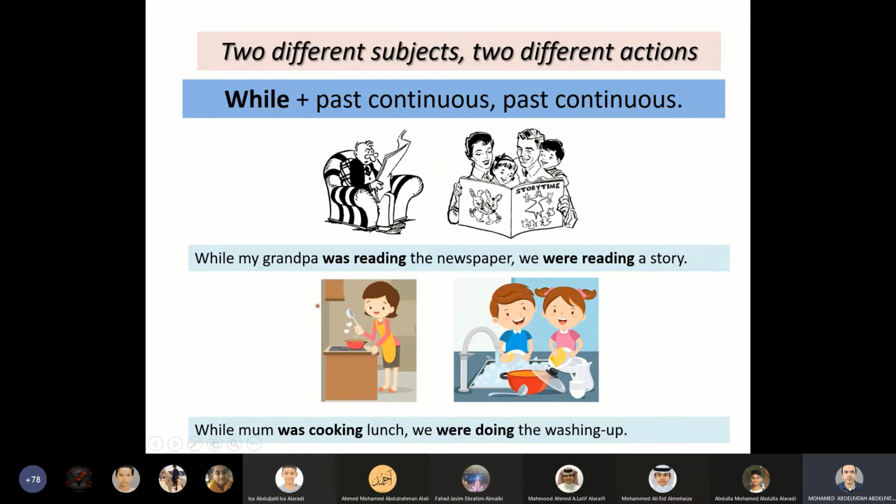Another example. Look here, the mom was cooking, and the son and the daughter were doing the washing up. Here you can see two different subjects, the mother and the children. Two different actions. She was cooking, they were doing the washing up. In this case, use while plus past continuous, and the other part also past continuous. While mom was cooking lunch, we were doing the washing up.